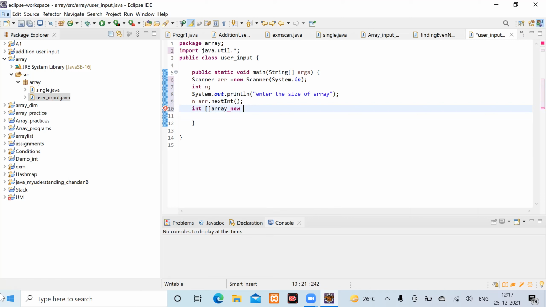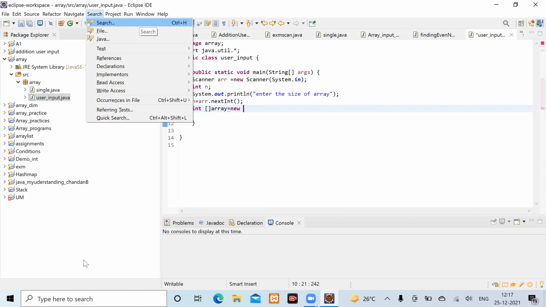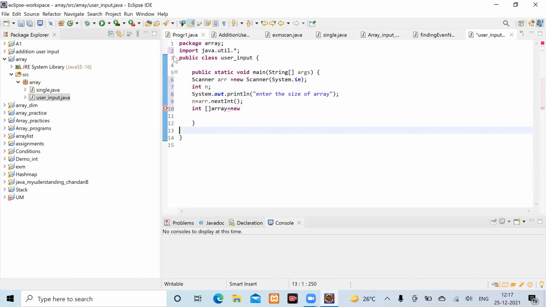So write down new int, square bracket. And in that square bracket, you are going to pass n. N will be the size of an array. Now close it.